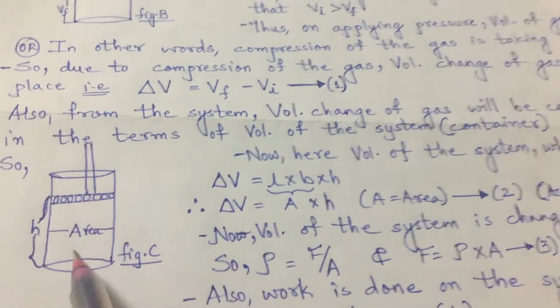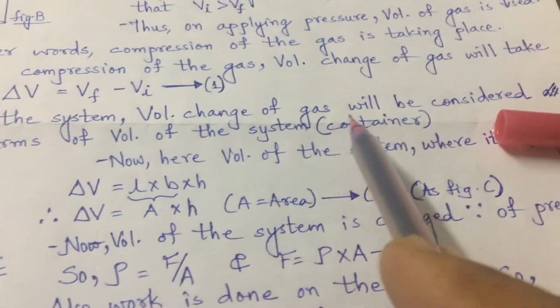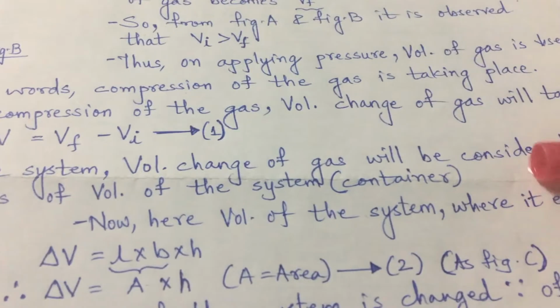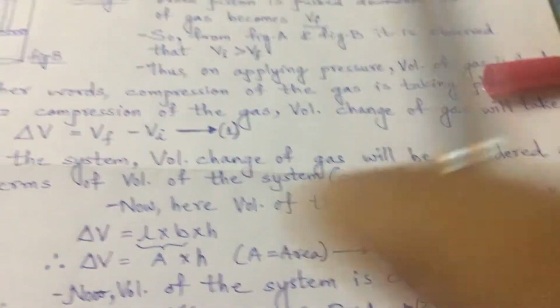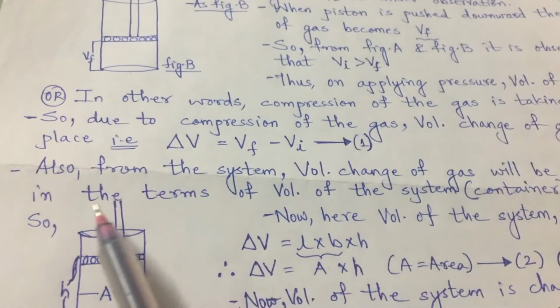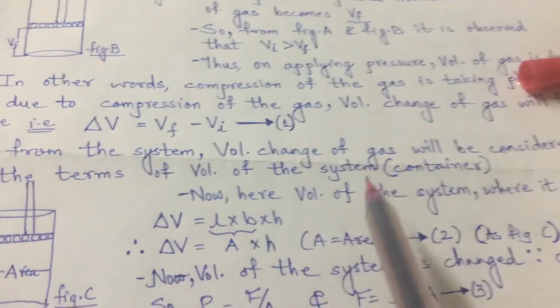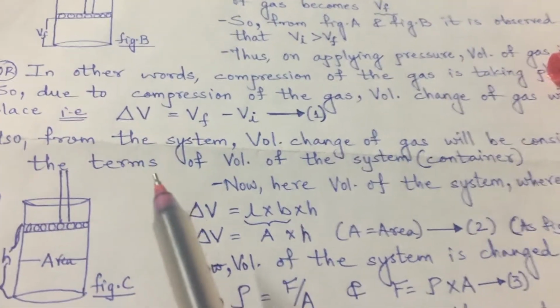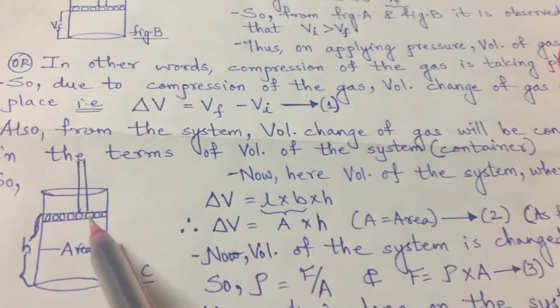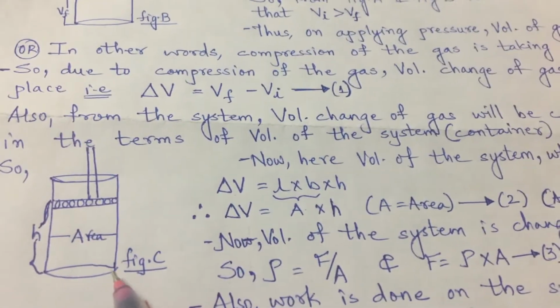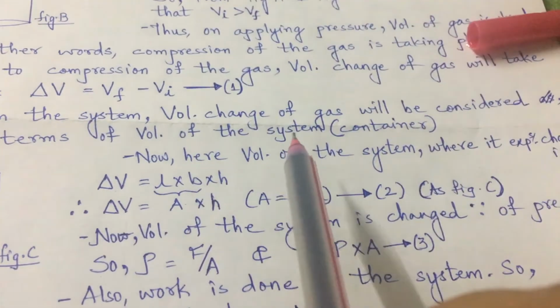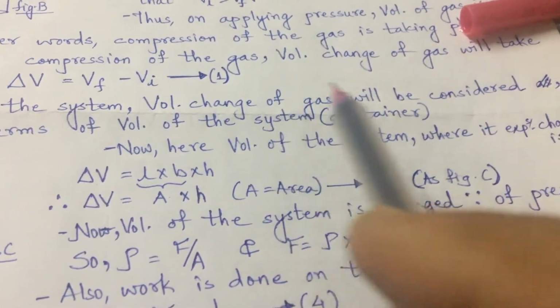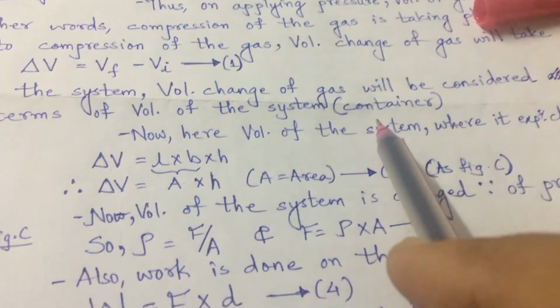The volume change of the gas will be considered in terms of the volume of the system. So if we consider it in terms of the system, the system here is the container filled with the gas.